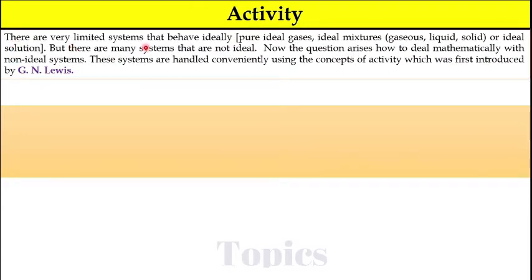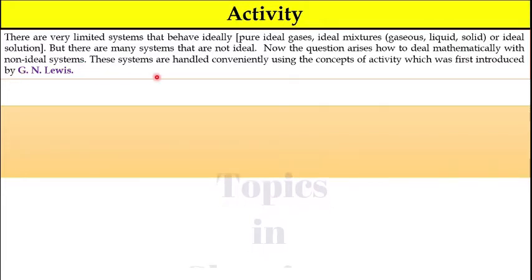There are very limited systems that behave ideally. For example, pure ideal gases, ideal mixtures, gaseous mixture, liquid mixture or solid mixture, or ideal solutions. But there are many systems that are not ideal, that are the real systems. Now the question arises how to deal mathematically with non-ideal systems.